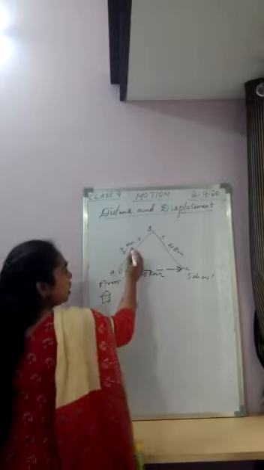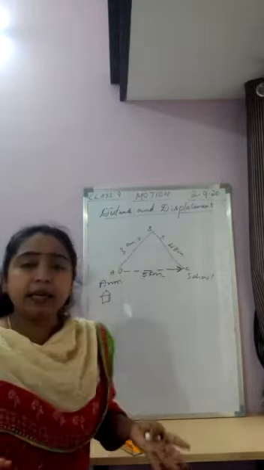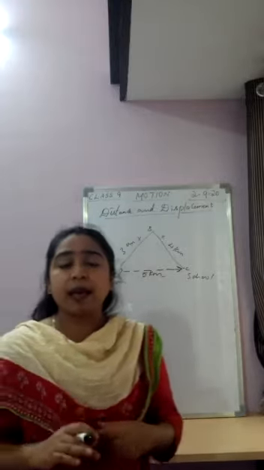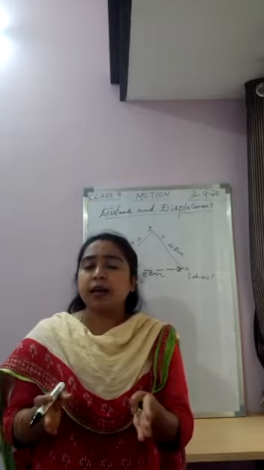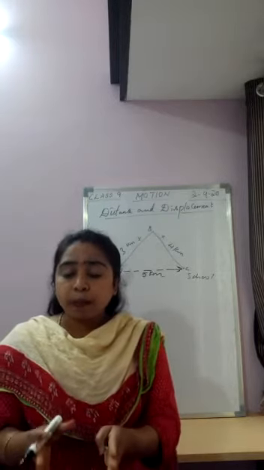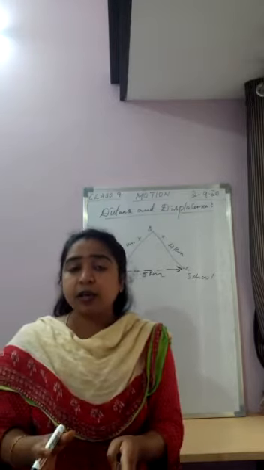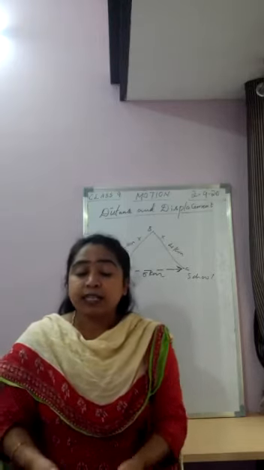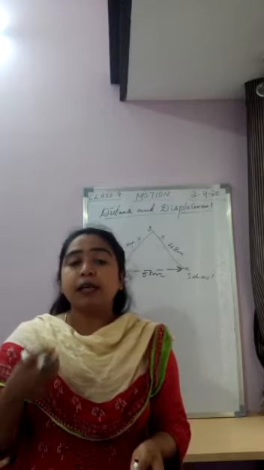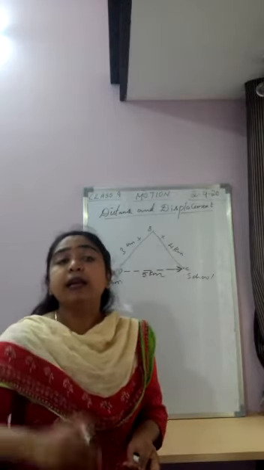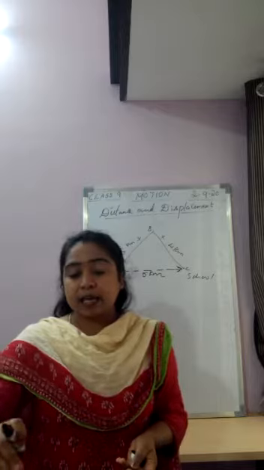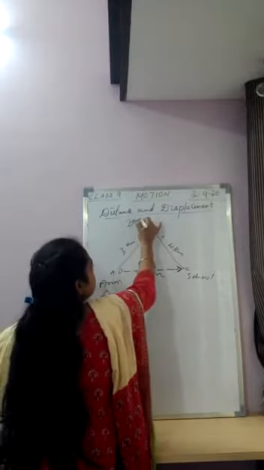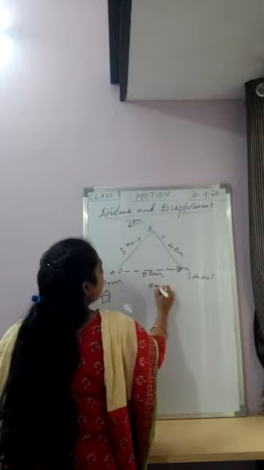See, he can cover 3 kilometers plus 4 kilometers in any time. But displacement is very accurate, which means it should be a straight line. It is a proper path in a given direction. So he has to move on this path only. It is a given direction, a given road, and he has to move on that road in a given time. Suppose this part takes around 10 minutes and this other part takes around 20 minutes.